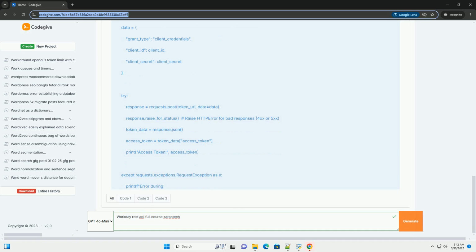Bulk API operations: some Workday APIs support bulk operations, allowing you to create or update multiple objects in a single request. This can improve performance compared to making individual API calls.